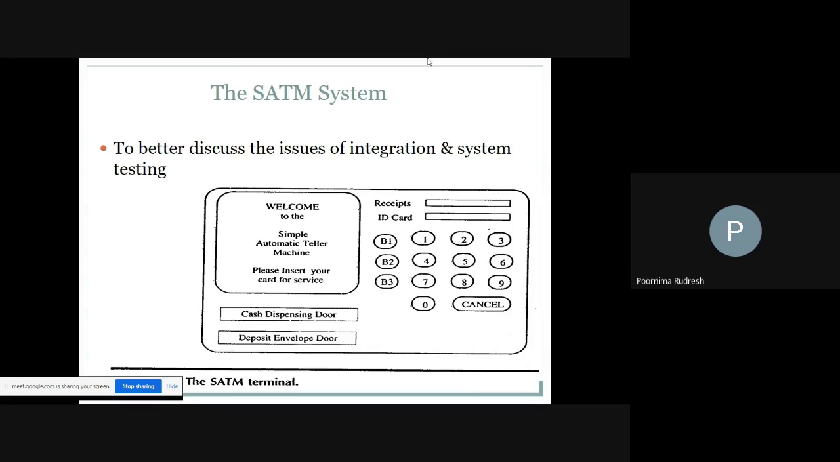Today I'll start with new problems related to integration and system testing. So today you are going to study 3 more problems. One is the simple automatic teller machine problem. Second one is the currency converter problem, and third one is the windshield wiper controller problem. So first we'll start with the simple automatic teller machine.